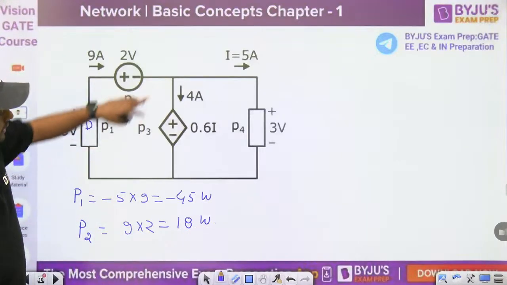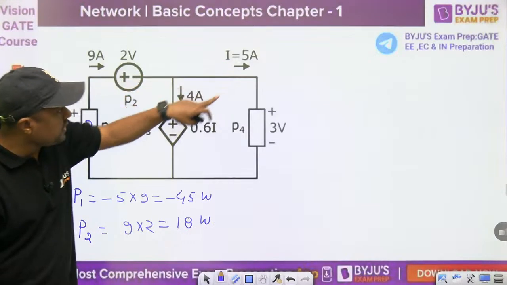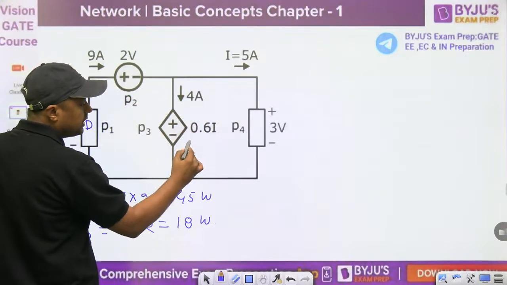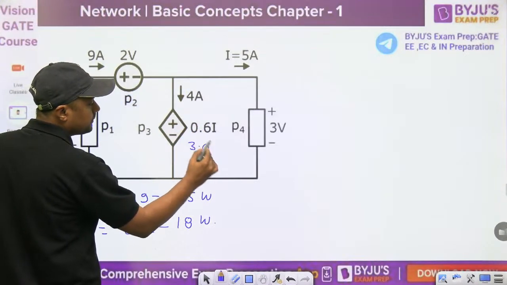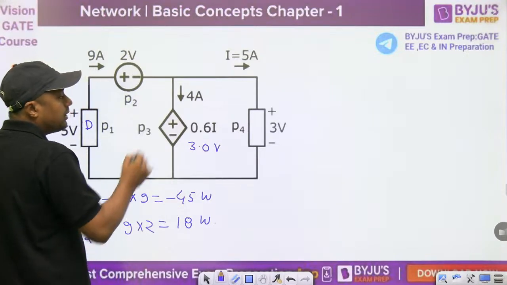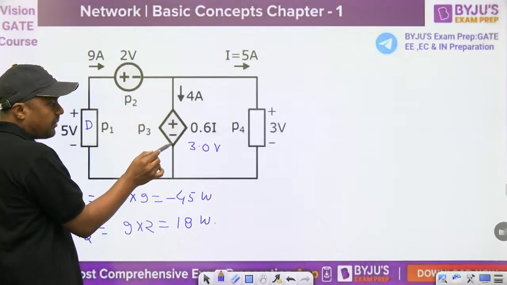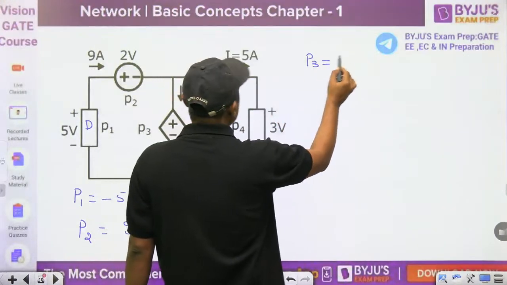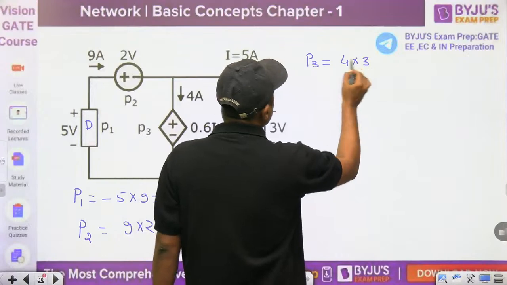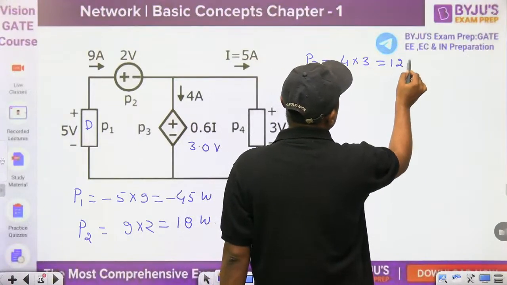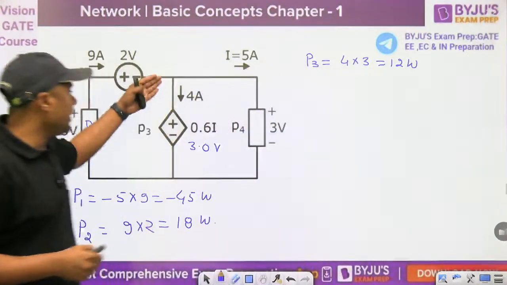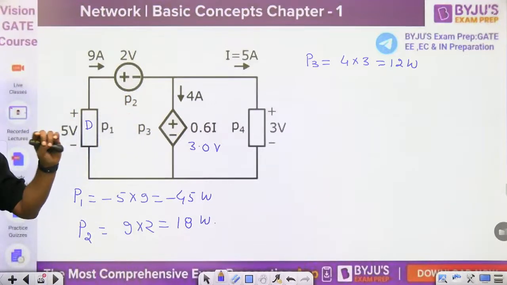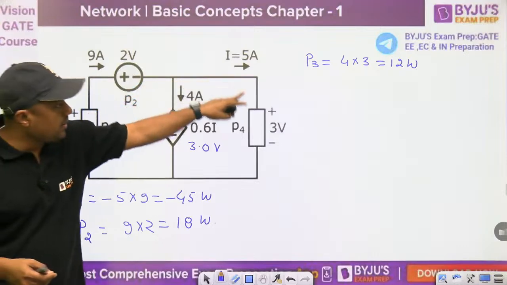Then it is a dependent source, and what is the value of I? 5 into 6, that is 30, and divided by 10, it will become 3 ampere, 3 volt. Current enters through the plus, leaving the minus. So what is the P3 here? P3 will become 4 into 3, that is 12 watt. Again, it is absorbed by this element. Again, the dependent source will absorb the power.